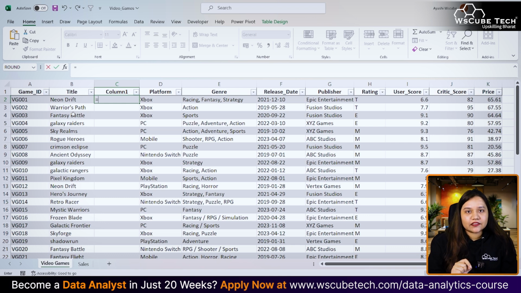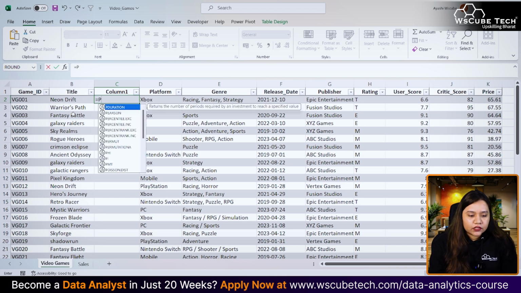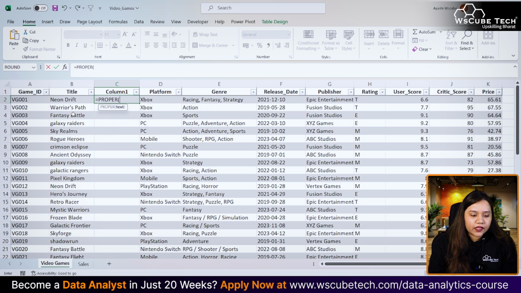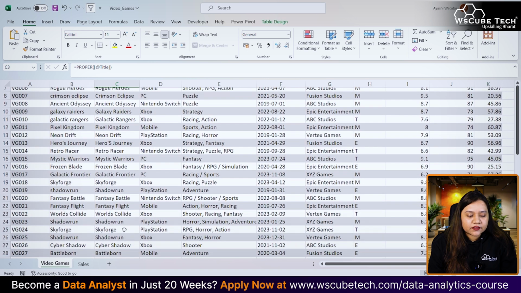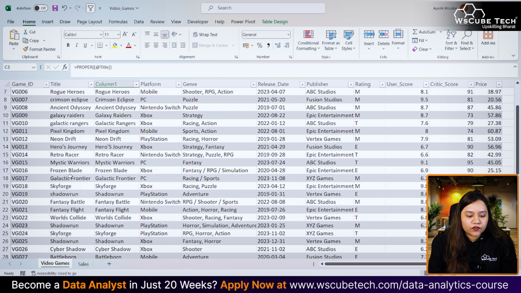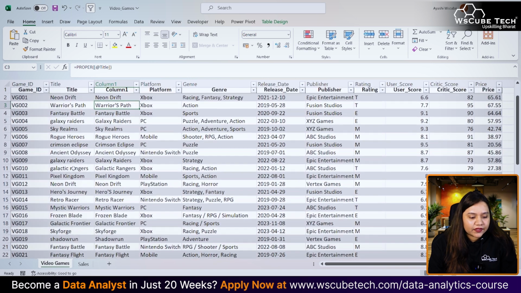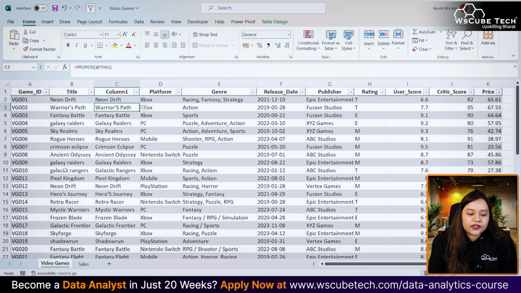For that, in Excel there's a function called PROPER. So I'll write PROPER and mention my text, close it and press enter, and now all the text will be in proper case. As you can see, if it contains two words, for example Galaxy Raiders, it has capitalized the first letters of both words.